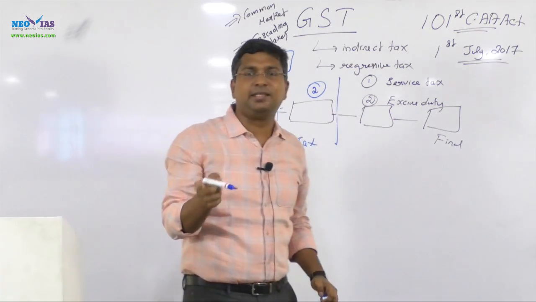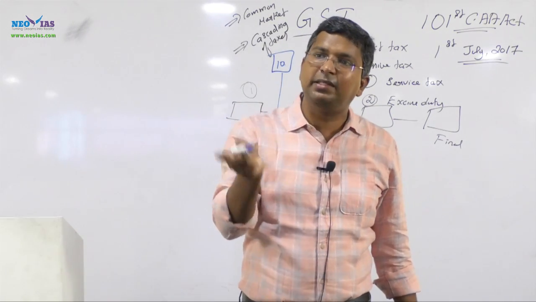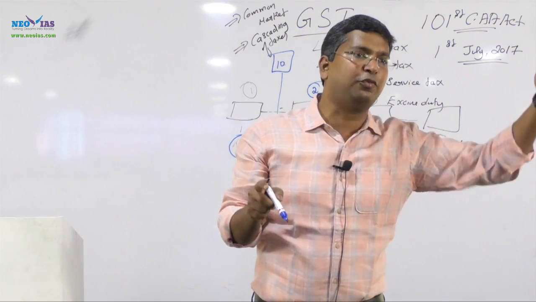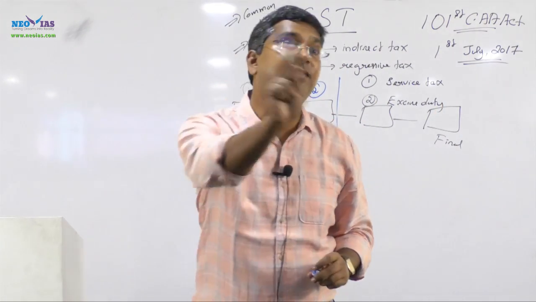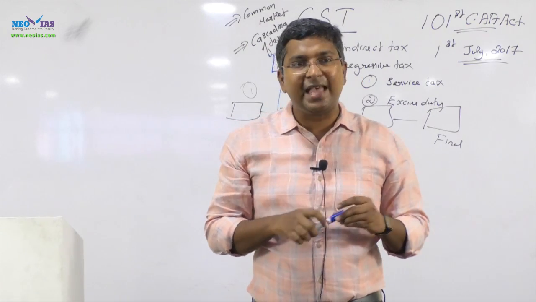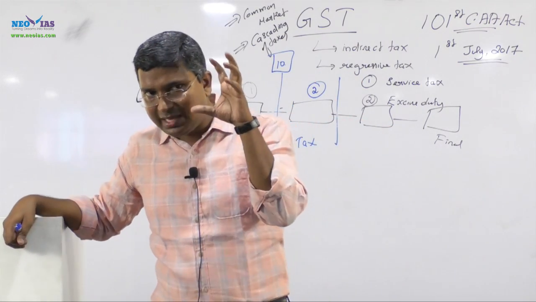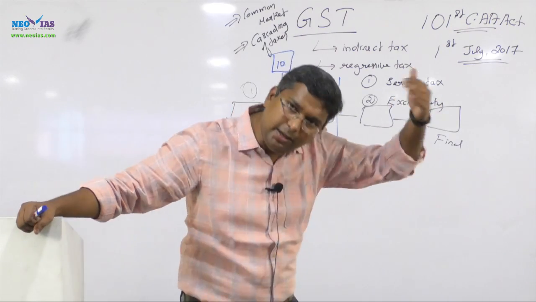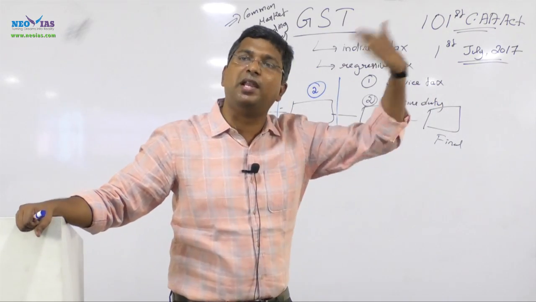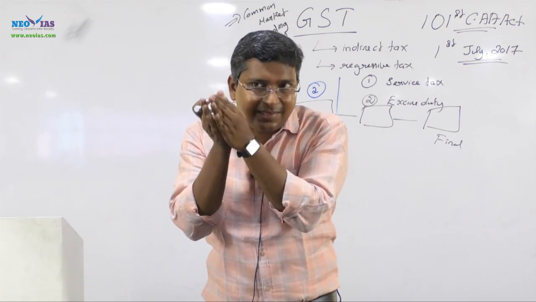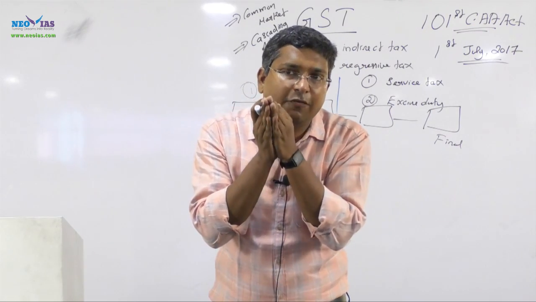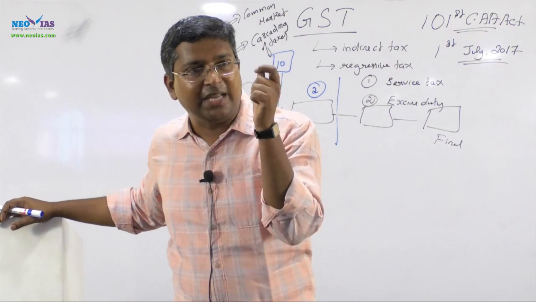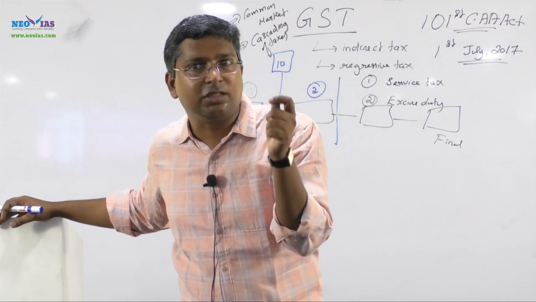So what I am trying to say is cascading means already you are paying tax for the inputs for the same item, you are paying same tax twice. So cascading effect, what actually this is, again go to stage 3, again the tax is paid. In stage 4, final stage, cascading of taxes results in increase in the cost of that product.